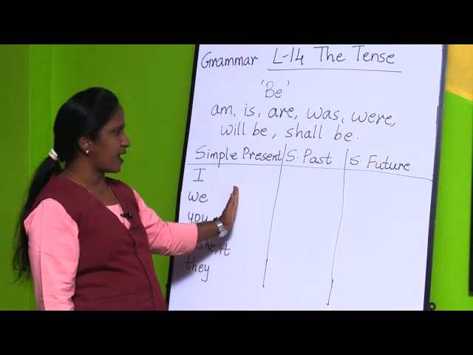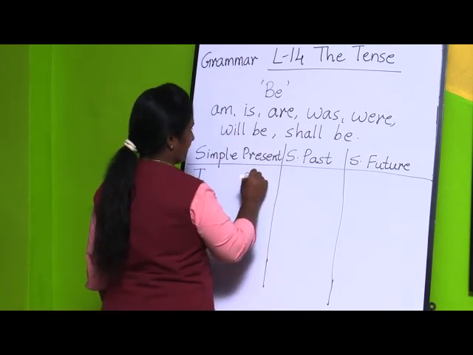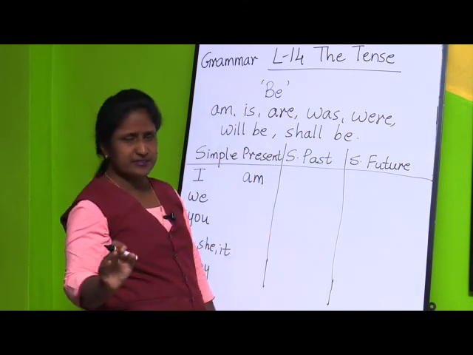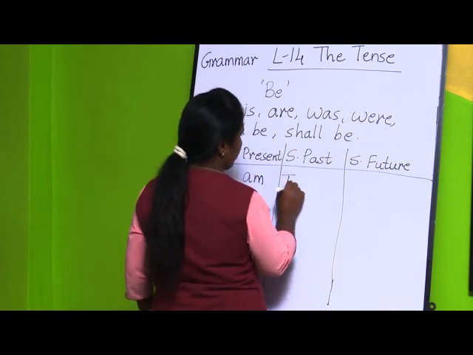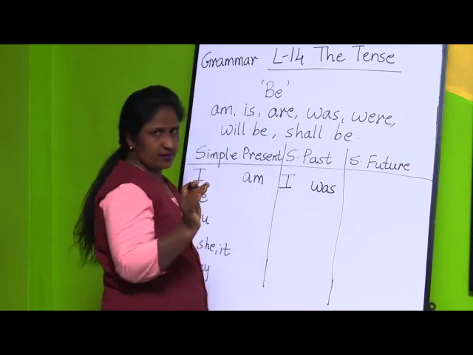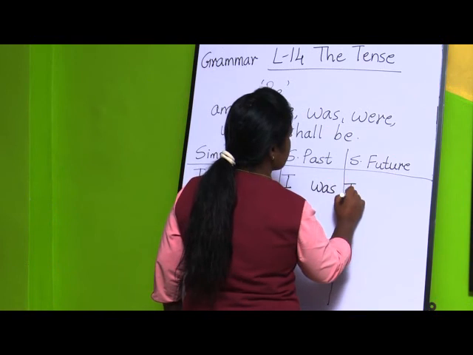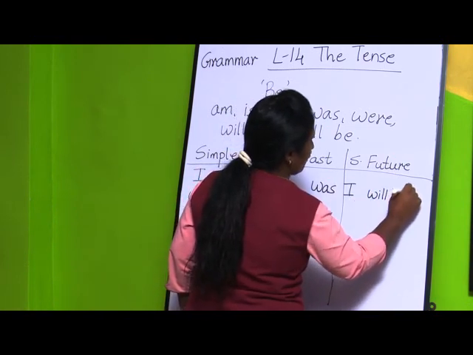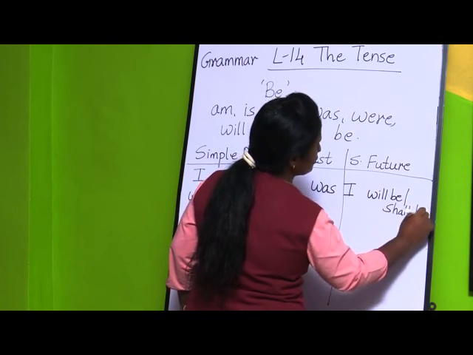Now suppose I am going to use for present tense this am. I am a girl or I am a boy. Simple sentence. For past tense, same pronoun we will take. I was not well. Then in future tense, I will be or shall be.